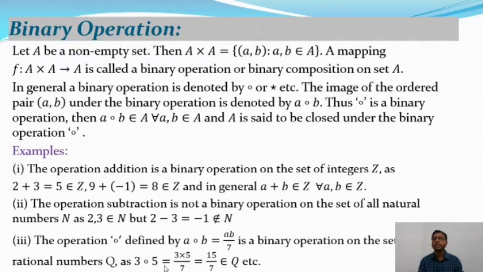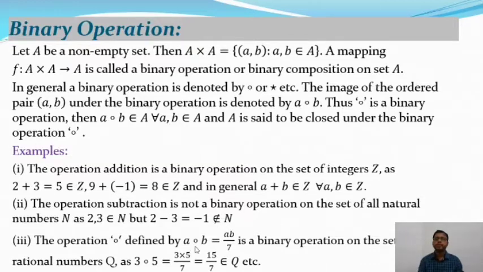So composition is actually the relation, where the relation is A into B by 7. So 3 into 5 by 7 is equal to 15 by 7, and 15 by 7 is a rational number, you know that, and it belongs to Q. So the operation composition defined by A composition B is equal to AB by 7 is a binary operation on the set of all rational numbers.